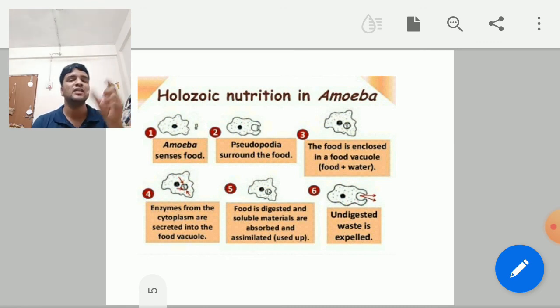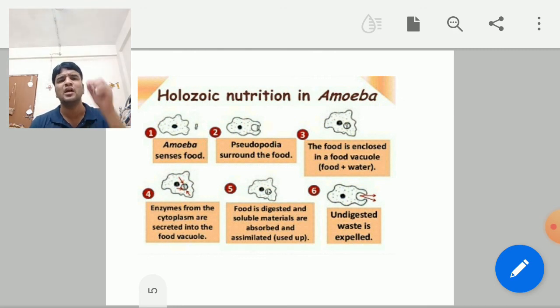So that is what the digestive enzymes present in the food vacuole do. They act on the food present in the food vacuole, and they convert the complex food into a simpler form. That is digestion. Okay, and the digested food now has to be absorbed by the amoeba. How will it be absorbed? That is with the help of a simple principle called diffusion.